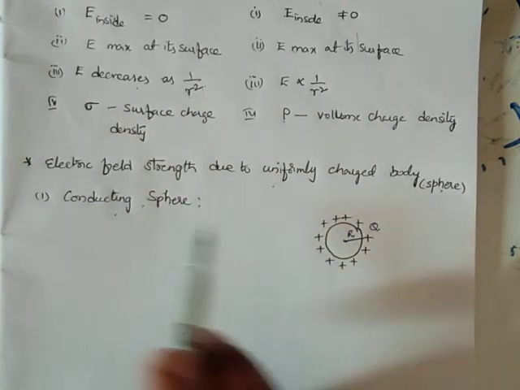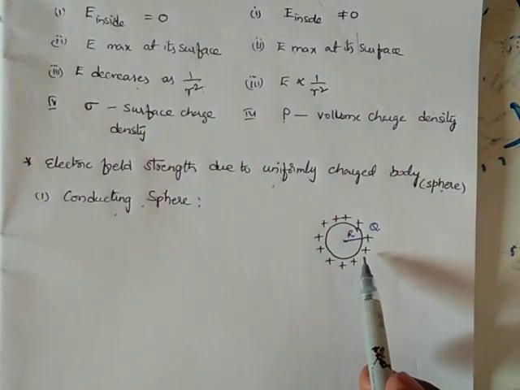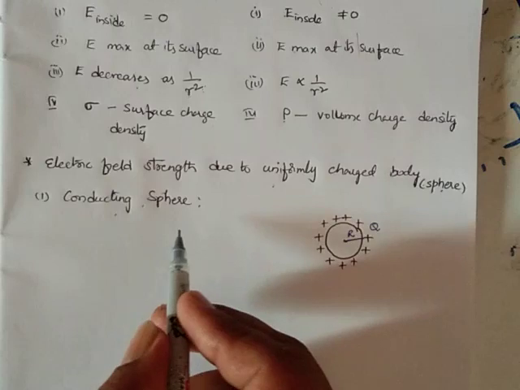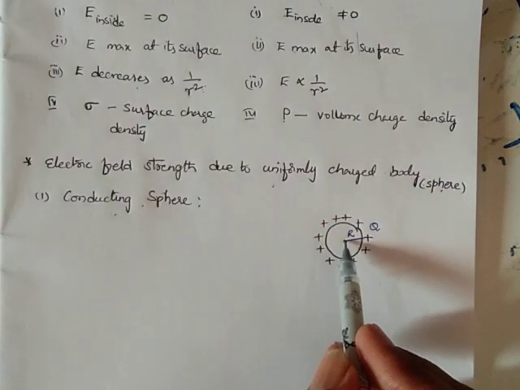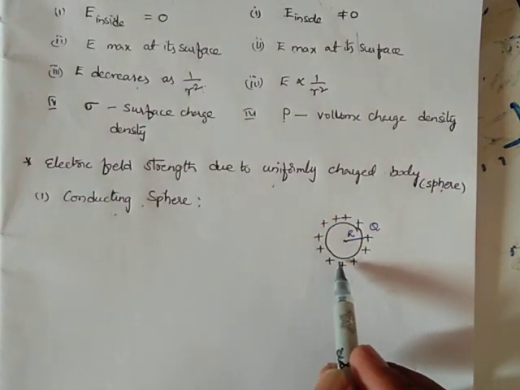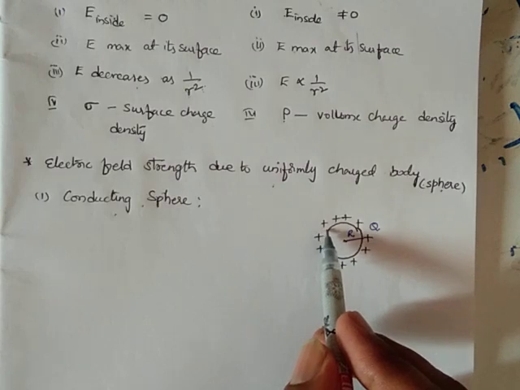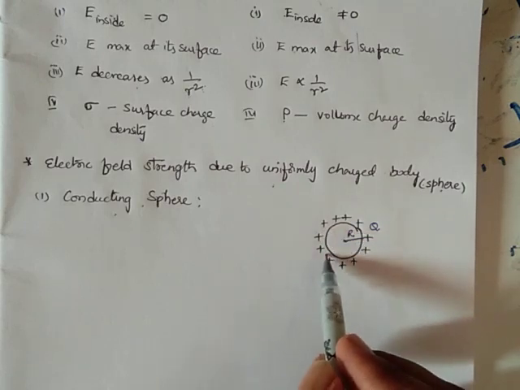As shown in the figure, we know that for a sphere, at every point the radius of curvature is uniform and it equals the radius of the sphere.